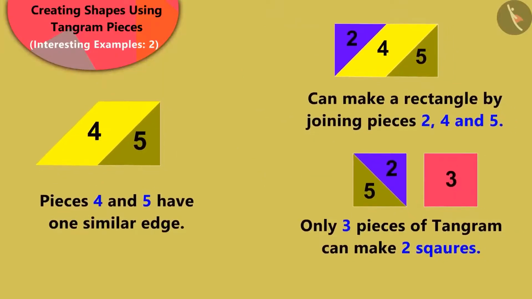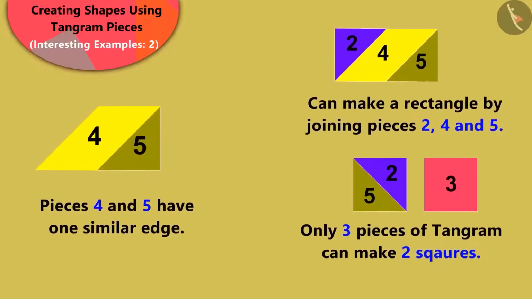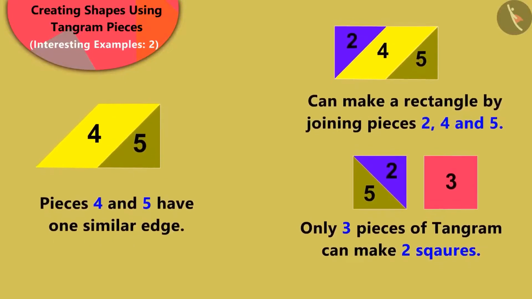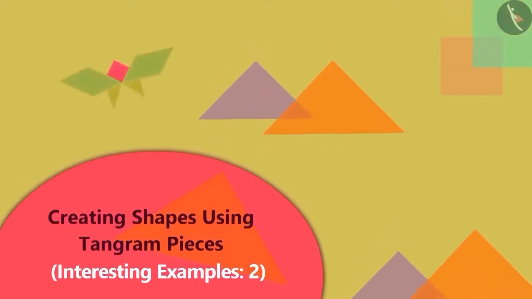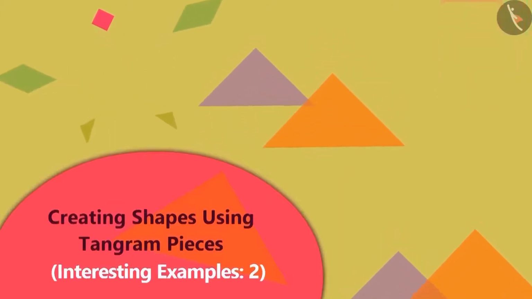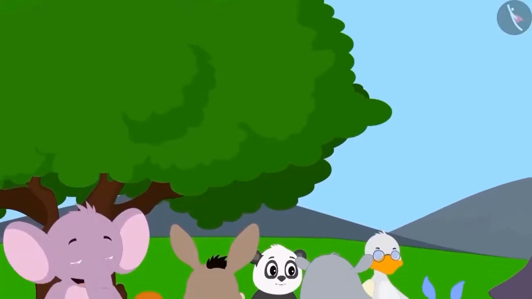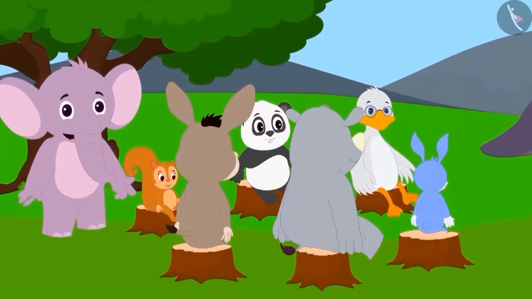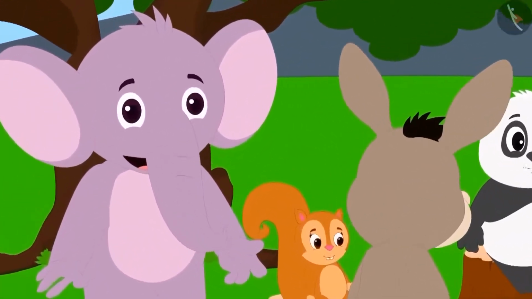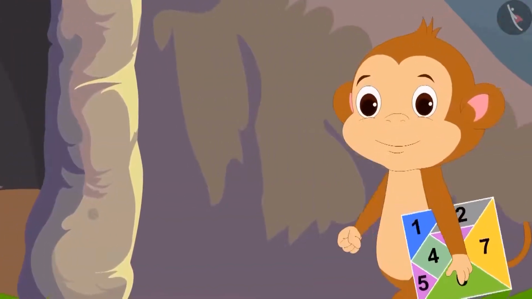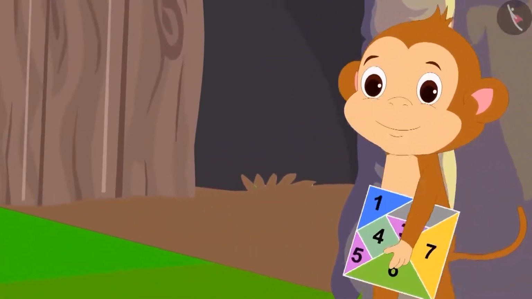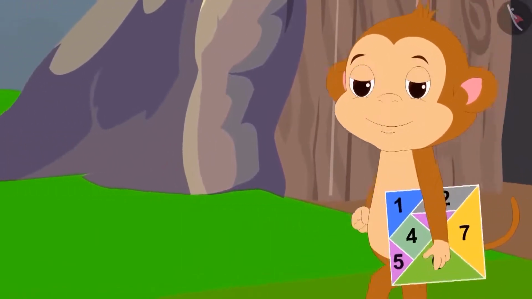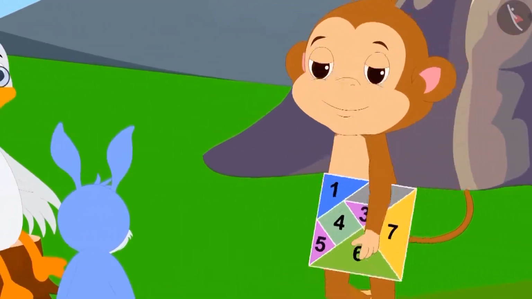In the previous video, we saw some interesting examples related to the tangram. We will get to know more about it in this video. The next morning, all the villagers gathered together. All were waiting for Babban. Just then, Babban reached there with another type of tangram in his hands.